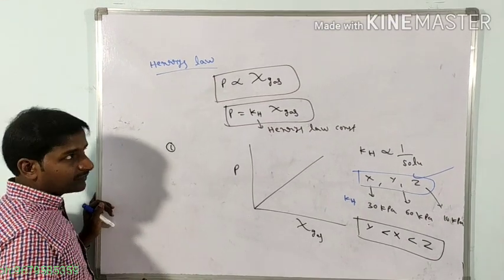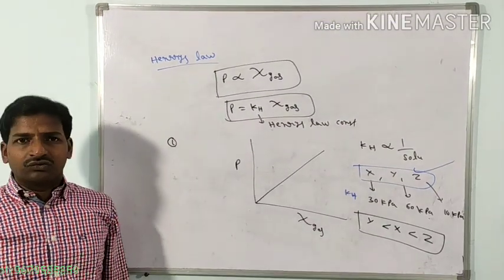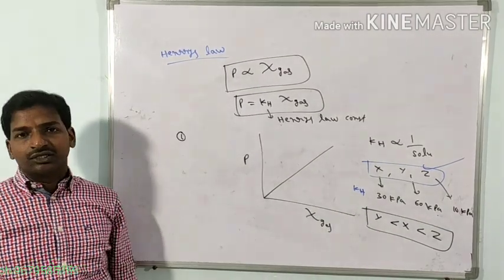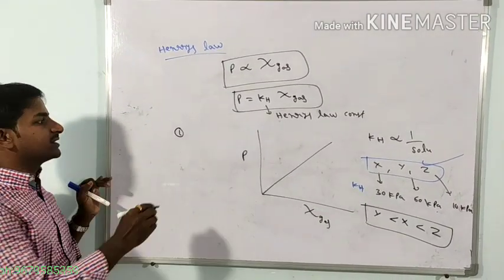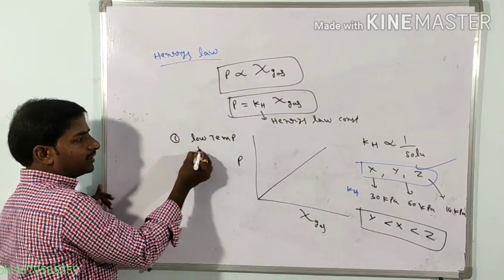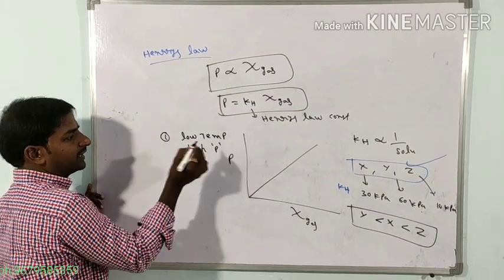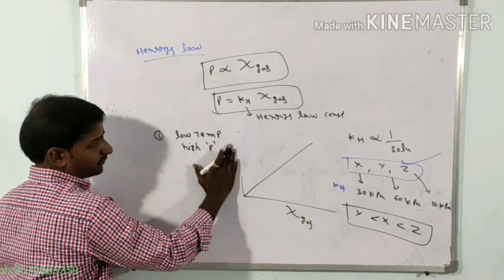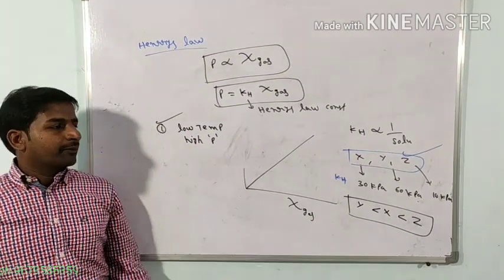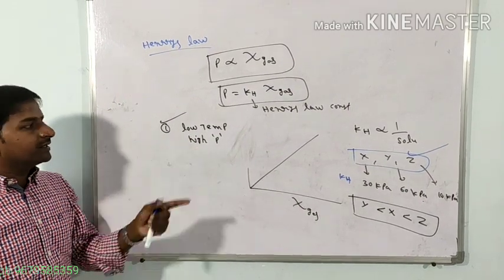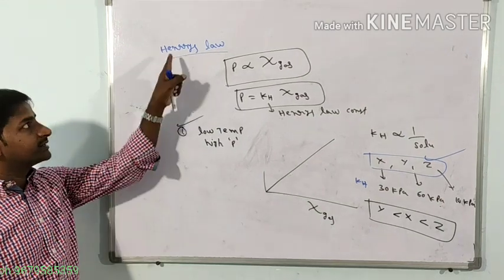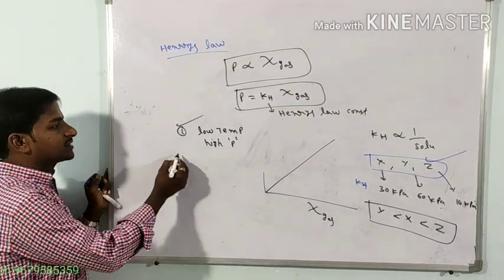First application. According to Henry's law, while we are manufacturing soft drinks, we maintain low temperature and high pressure. That is the first application. So soft drinks are manufactured under low temperature and high pressure because of more solubility of the gas in water. That is based on Henry's law. That is the first application.